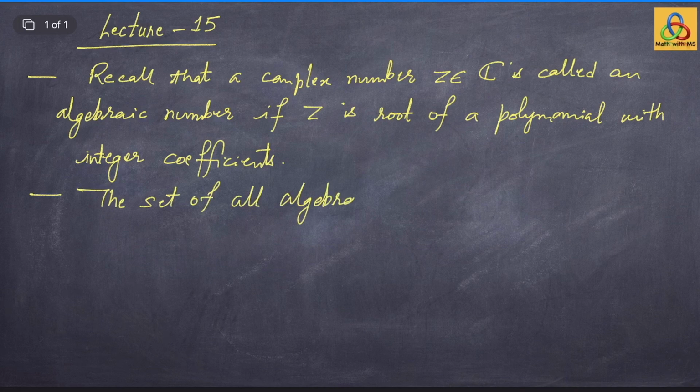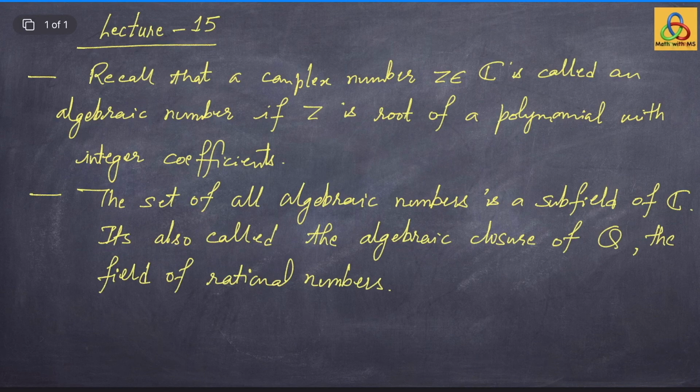The set of all algebraic numbers is a subfield of the field of complex numbers, and it's also called the algebraic closure of the field of rational numbers. Obviously, all rational numbers are algebraic numbers. Many irrational numbers are also algebraic. For example, square root 2, square root 3, and so on, square root p, where p is a prime, or p is a square free integer.